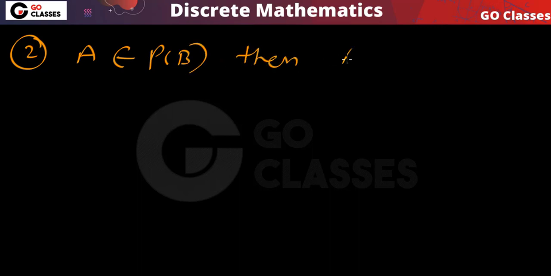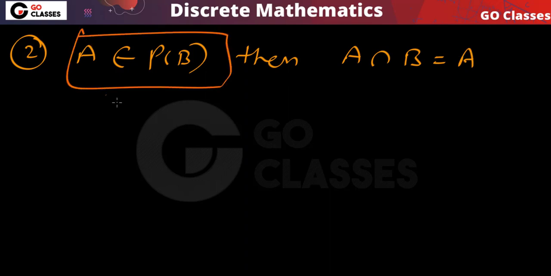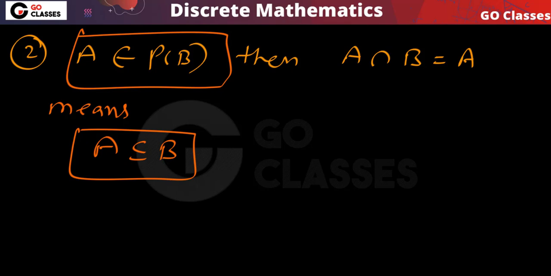Let's see the second one. The second direction that we have to prove is: if A belongs to the power set of B, then we need to prove that A intersection B is equal to A. So what does this mean? First of all, A belongs to the power set of B means that A is a subset of B.